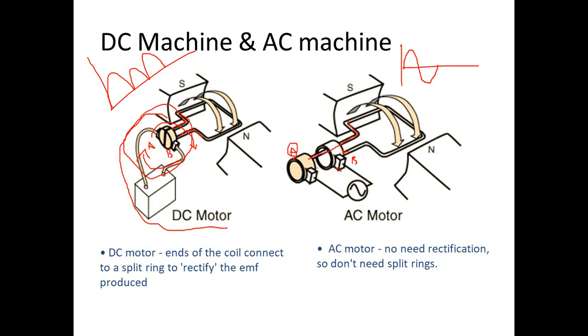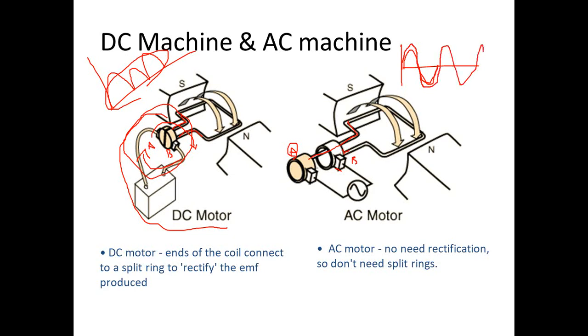So here the split rings start to rotate along with the coil, but here we are taking the output from a constant position, so the current direction will change. Due to that, the current direction also will go negative. Here what is happening, the current direction is changing. In addition to that, the terminal is also changing. So initially A is on the left hand side, and for the next half rotation A will come to the right hand side, so that you will get the same phase. So it will always be positive or always negative. But here, due to alternating, the current direction is changing. So for the first half cycle it will be positive, and for the second half cycle it will be negative, and so on.